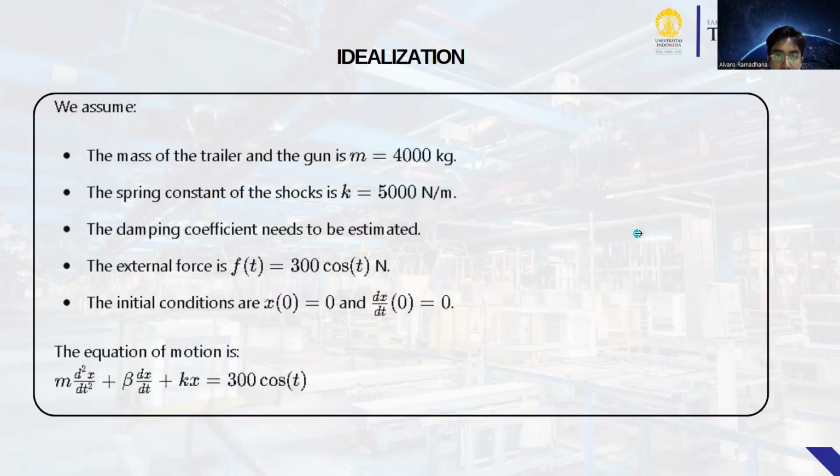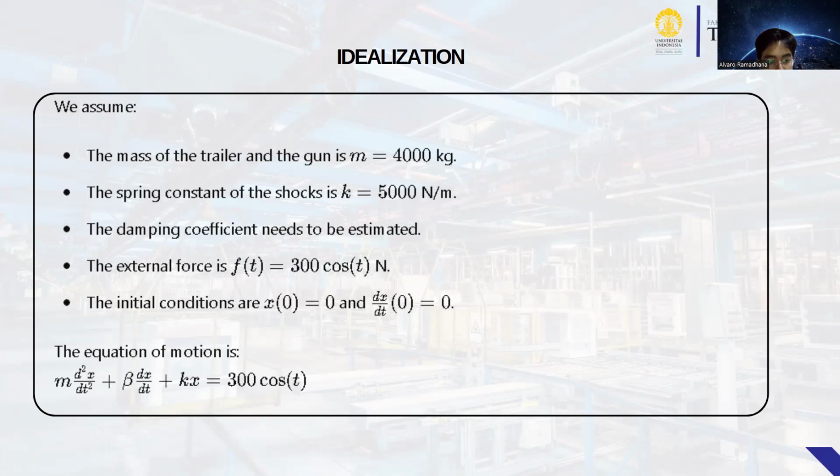Okay, for this idealization, we assume the mass of the trailer and the gun is 4,000 kilograms. The spring constant of the shock is 5,000 Newtons per meter. The damping coefficient needs to be estimated. The external force is 300 cos 4t, and the initial conditions are x(0) = 0 and dx/dt = 0.